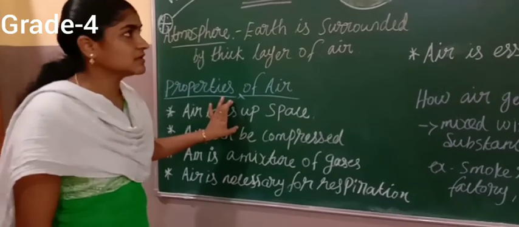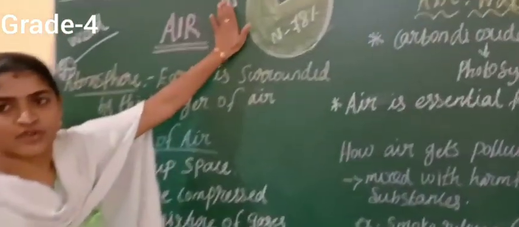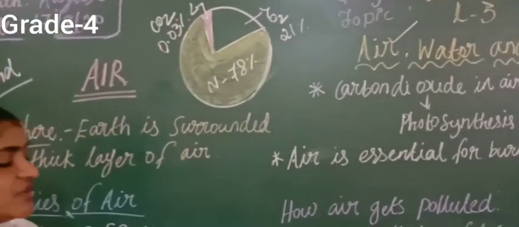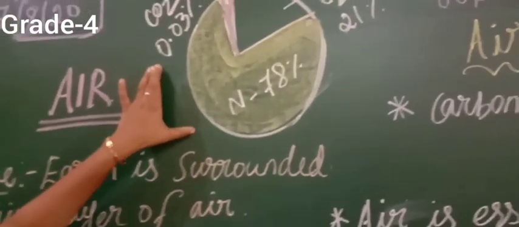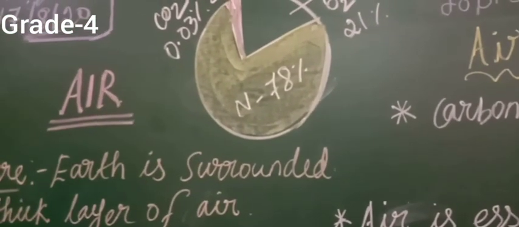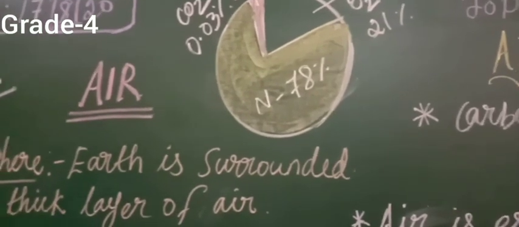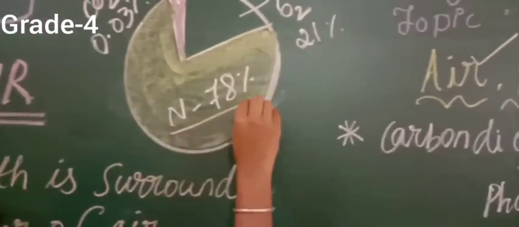Before that, I want to explain the composition of air. Here you can see this chart in your textbook also, children. So this is the composition of air. Air is a mixture of gases. In that, a total of 78% is